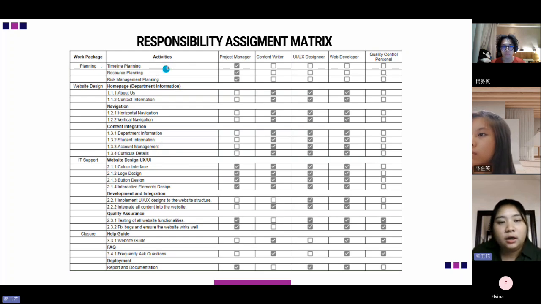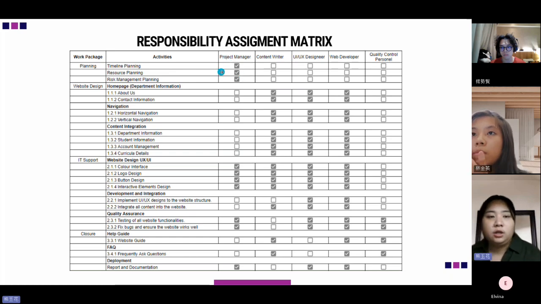For the planning, we divided it into three activities. The first one is timeline planning, resource planning, and risk management planning. The project manager should be responsible. For the website design, including the home page, department information, navigation, and content integration, the responsibility should be for the content writer, UI UX designer, and web developer.